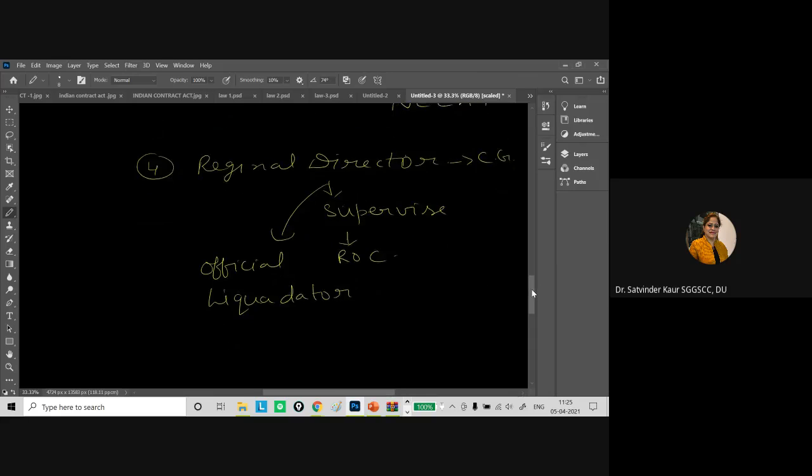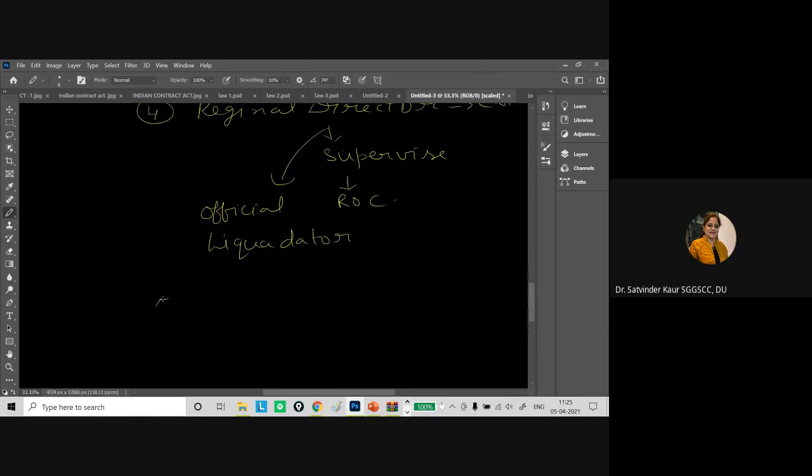Then after that, another important body in company law is the registrar of companies. Registrars of companies are appointed by the central government under the provisions of the Companies Act.